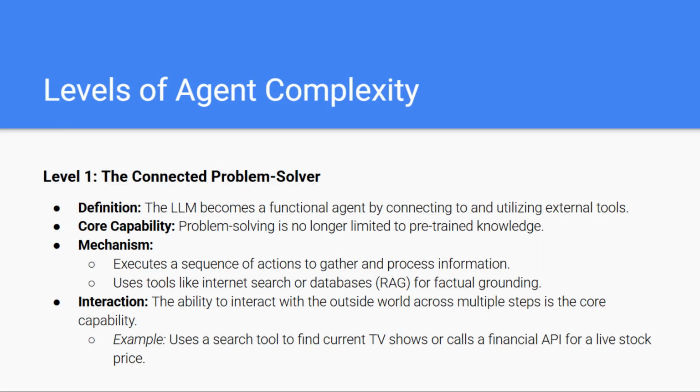For example, a level 1 agent can search for currently streaming TV shows, check the latest stock price via an API, or pull live weather data. These are tasks level 0 could never perform. In essence, level 1 elevates the LLM from a knowledgeable thinker to a connected, action-oriented problem solver.